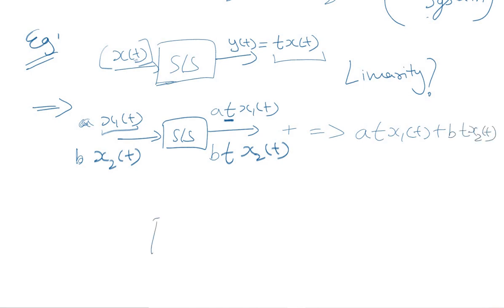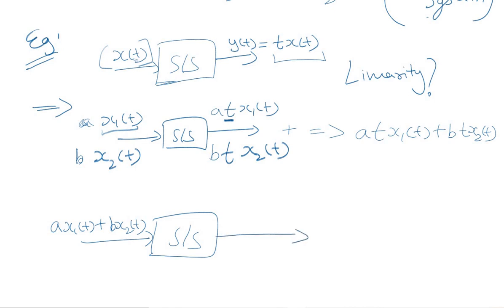Now if we use the same system and give the input as a times x1t plus b times x2t, what should be the output? The output will be t times the input signal, and the entire signal is the input signal. So it will be t times a x1t plus b x2t.